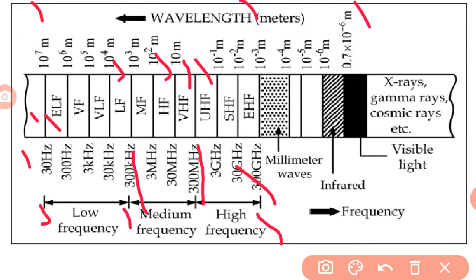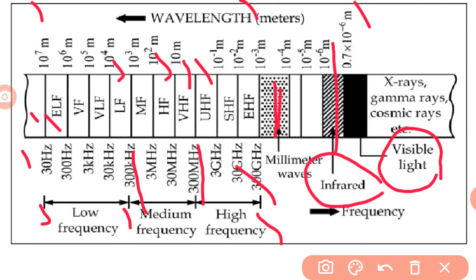There are also millimeter waves, from 10^-3 meters to 10^-4 meters, which is why they are called millimeter waves. Next is visible light, at 0.7 × 10^-6 meters. The infrared range is around 10^-6 meters.